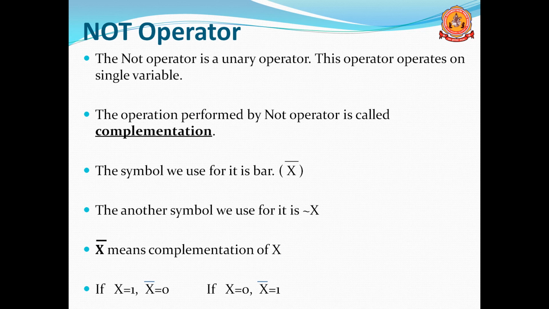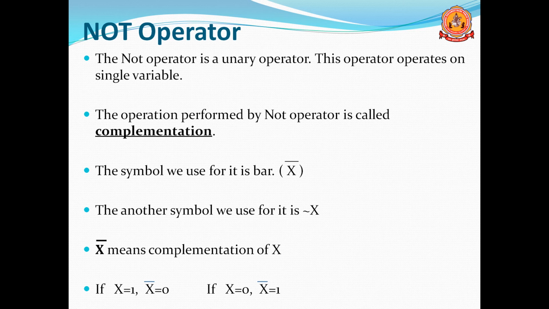X bar is the complementation of x, the not operation of x. In Boolean algebra, only two values are possible, either 0 or 1. If x is equal to 1, then x bar is equal to 0. Remember, it is the opposite of x.